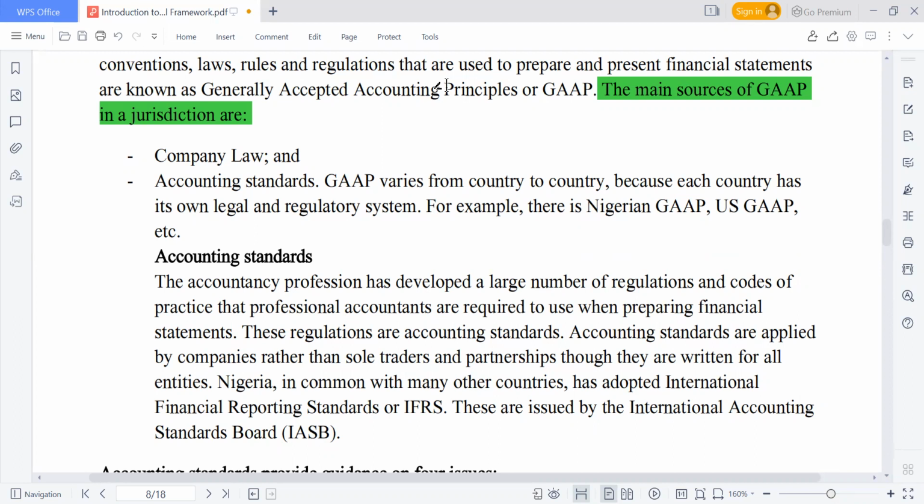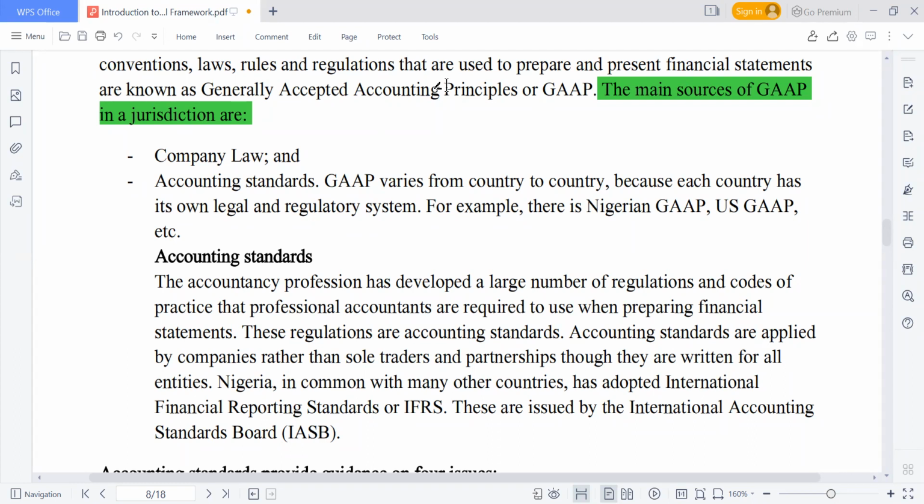Another requirement of CAMA is that companies must prepare what we call a value-added statement. The International Accounting Standard doesn't require that, but our local company law requires companies to produce a value-added statement. There are some other countries as well, like India, that also require companies to prepare value-added statements. So if you check the annual reports of Nigerian companies, you will see a statement called the value-added statement. That one is required by company law.